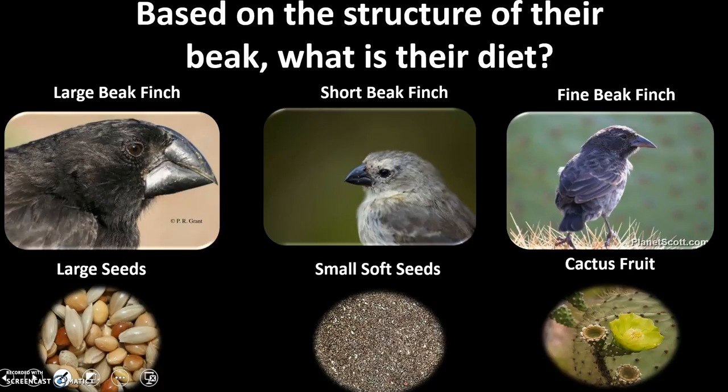Now let's take a look at this scenario, for example. Let's say there's a drought on this island, and which source of food would be most likely to survive? It would be the cactus, because cacti are more likely to survive shortages of water. So let's say there's a drought. This food source dwindles down, and this food source dwindles down. Which trait would you want to have if you were a finch? Well, you'd want to have the longer, narrow beak. So if that were to happen, you would see an increase in the fine beak finch, okay? And you would see a decrease in the short beak and the large beak finch, okay?